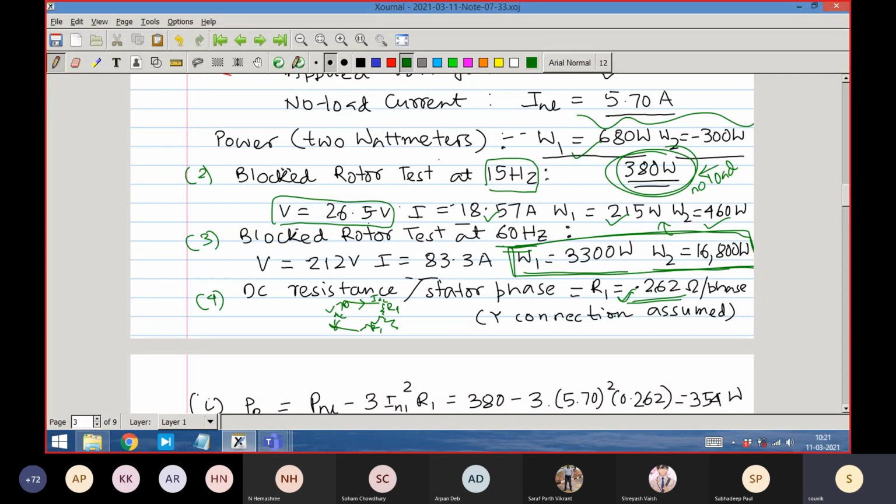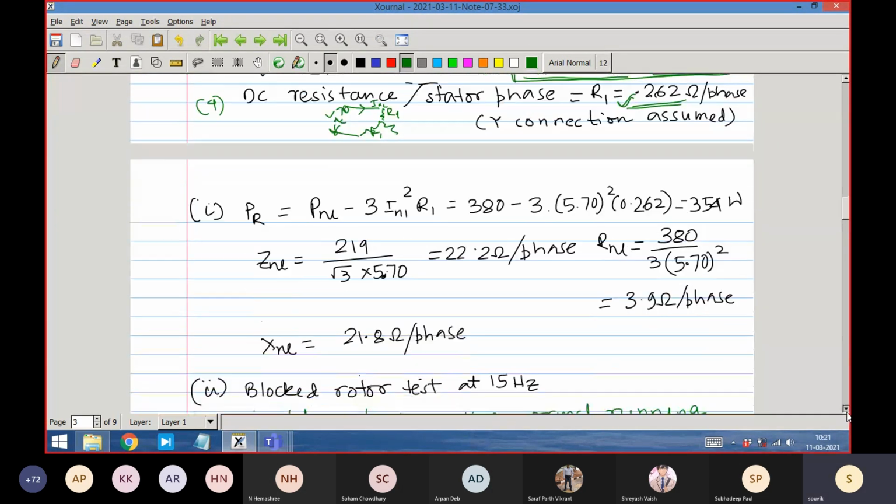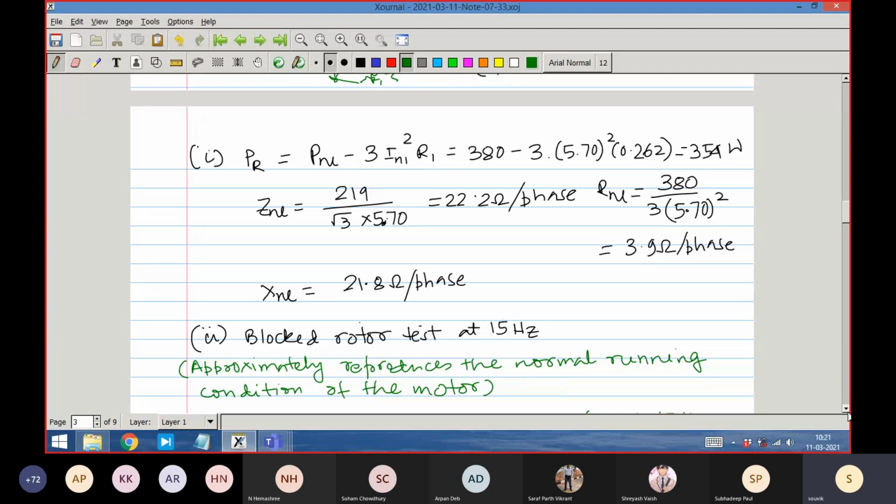Okay. Now, first thing is that we find out the rotational loss. You stop me if you do not understand. I want to measure the rotational loss. So what will be the rotational loss? The no load power, that is the input, P no load, which we have already got from the wattmeter readings, W1 plus W2.